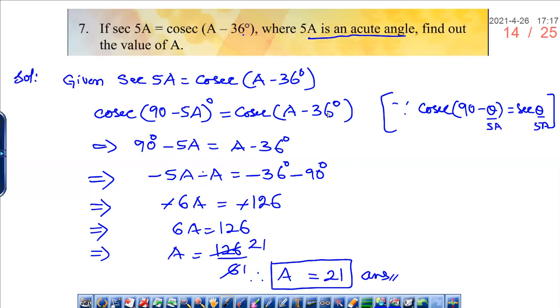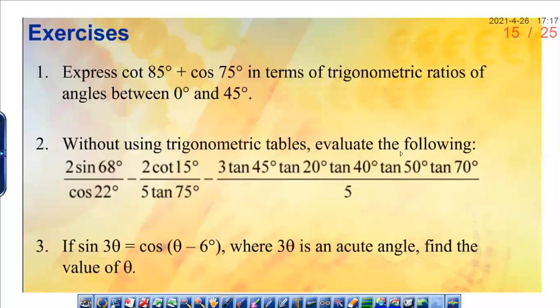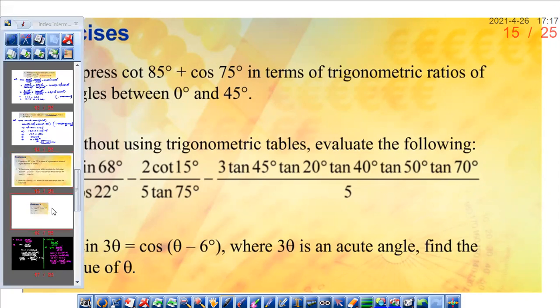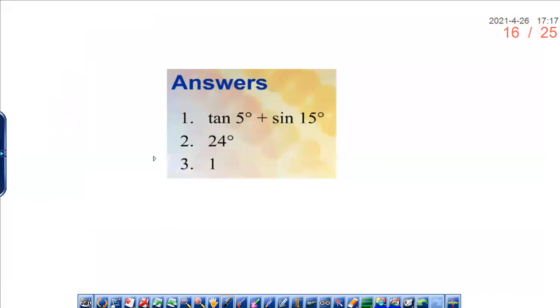Okay, so note down the problem. In a similar way, I have given you some exercise problems to solve. Hope you will solve these 3 questions, and the answers are given in the next page. So do this problem, and we are ending the session here.